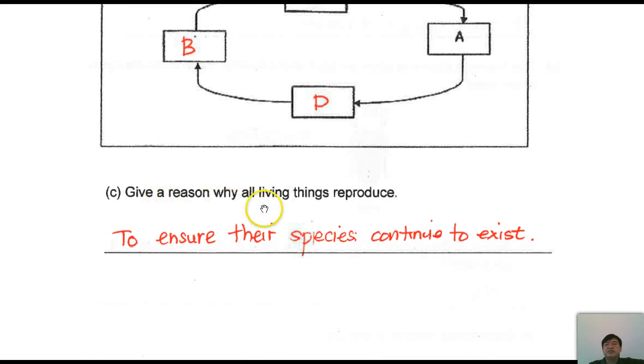Next, give a reason why all living things reproduce. Very simple answer: to ensure that their species continue to exist. That is why they reproduce. Now remember, this question is not asking why they produce so many eggs or so many young. That's totally different. This just asks why a living thing needs to reproduce, just to make sure they continue to exist.